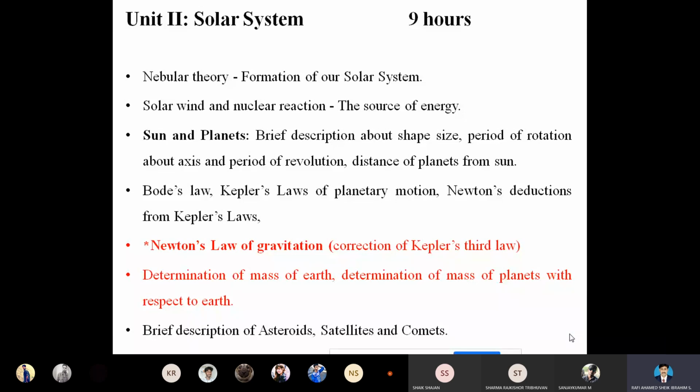Then we studied Kepler's laws of planetary motion. Kepler's assumption was that the orbiting motion of the planet in the solar system is a circular motion. This makes a drawback.